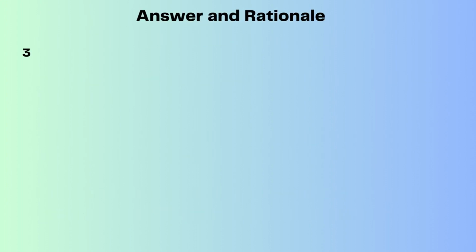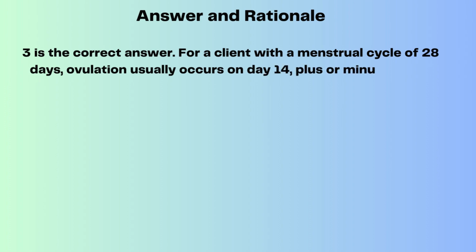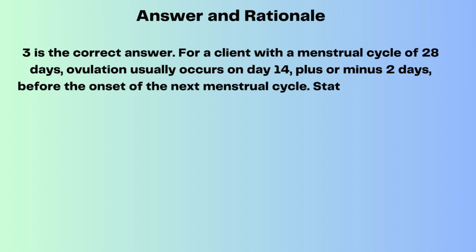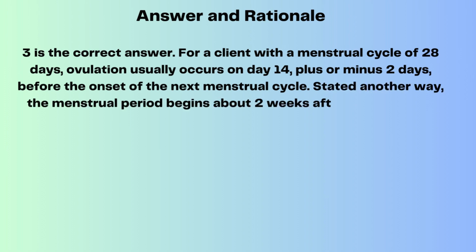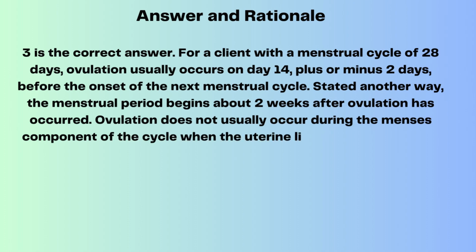Answer and rationale. 3 is the correct answer. For a client with a menstrual cycle of 28 days, ovulation usually occurs on day 14, plus or minus 2 days, before the onset of the next menstrual cycle. Stated another way, the menstrual period begins about 2 weeks after ovulation has occurred. Ovulation does not usually occur during the menses component of the cycle when the uterine lining is being shed.